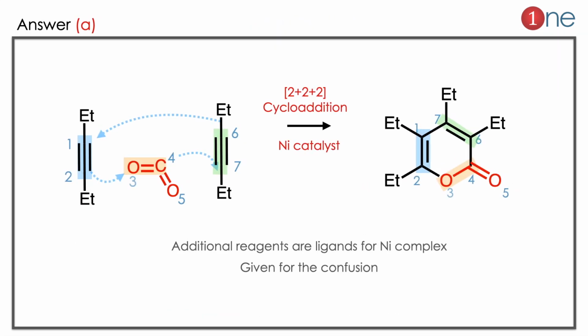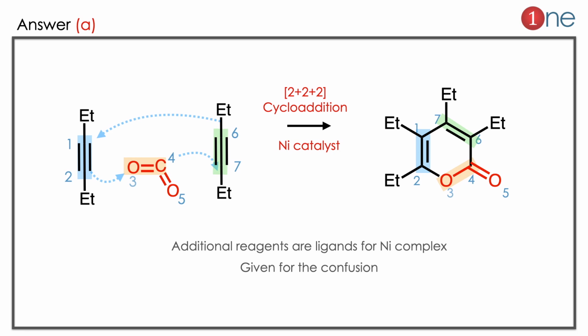The answer is A. Let us see how. The starting material is an alkyne, and you are using CO2. So you have to rewrite CO2 in its full form, C double bond O, C double bond O. There is a possibility of another alkene formation in the special case of CO2. This is driven by a cyclization reaction. This is the 2 plus 2 plus 2 cycloaddition.